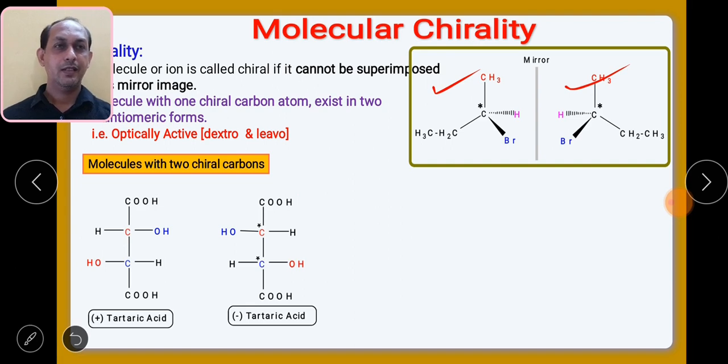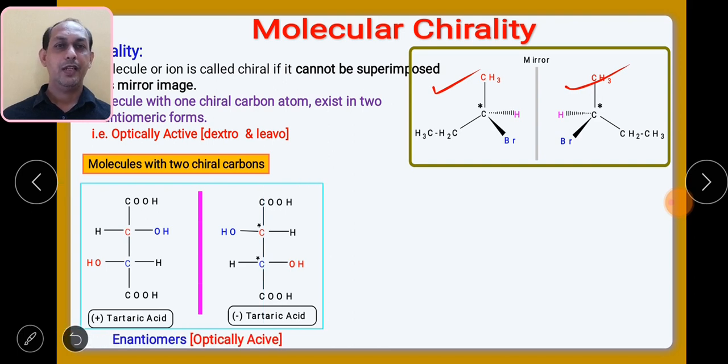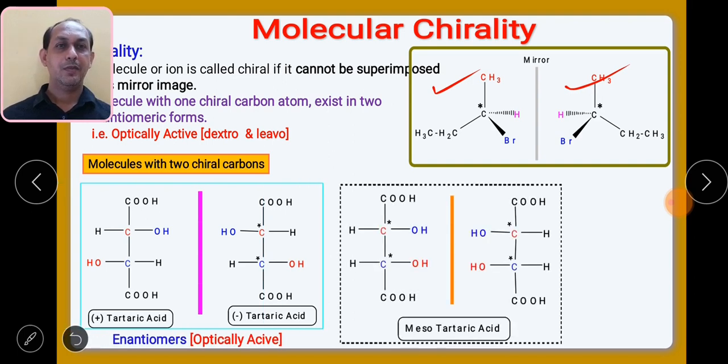Of course, we can see these 2 structures are mirror images of one another. If I put a mirror in between these 2 structures, what will I find? These 2 structures are mirror images of one another. But what I can observe is they will have optical rotation in the opposite direction. If one has plus, the other will be minus. So when you have the same structure with the same magnitude of optical rotation but in different directions, what are these structures called? Of course, enantiomers, and as we know enantiomers are optically active.